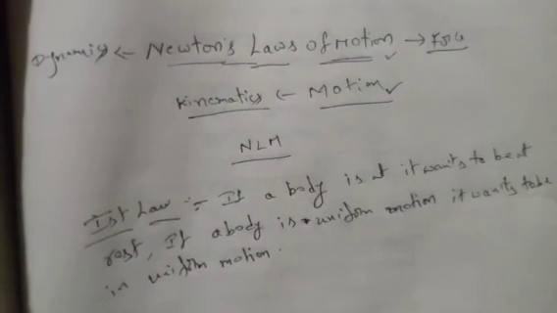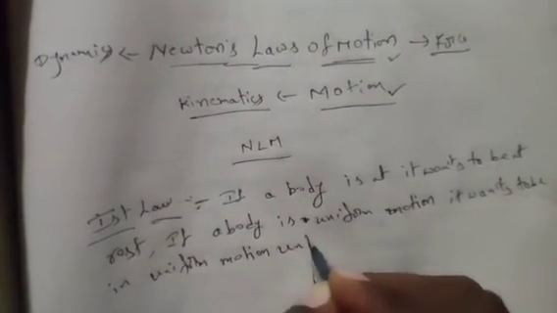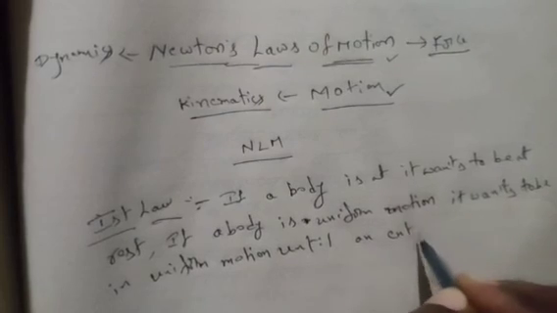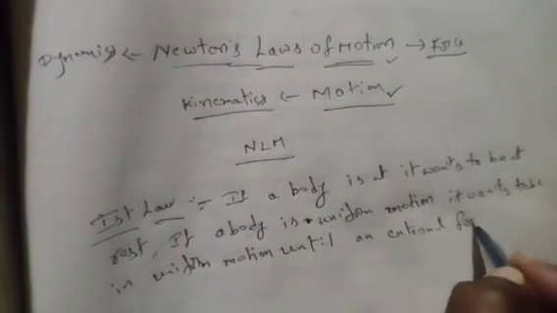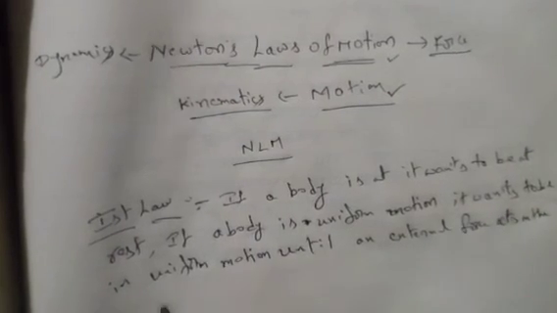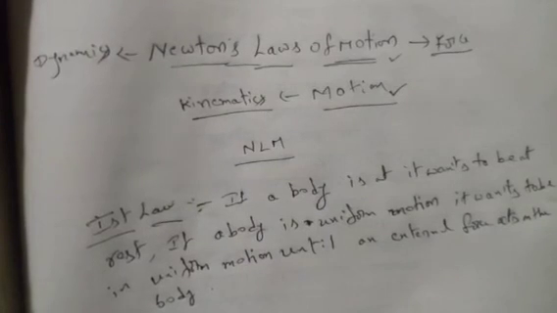So completely, the first law can be said as: if a body is at rest, it wants to be at rest.